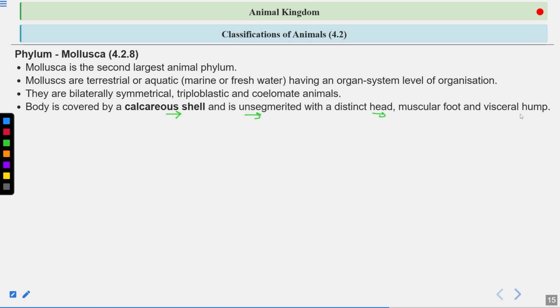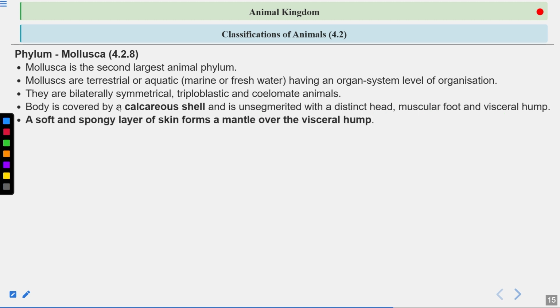Okay, clear? So what is this visceral hump? This is a soft and spongy layer of tissues covering the internal organs of these mollusks. Okay, so visceral hump is present. This muscular foot helps in the locomotion.